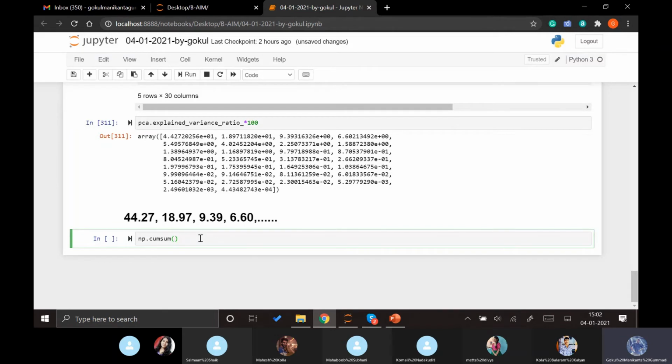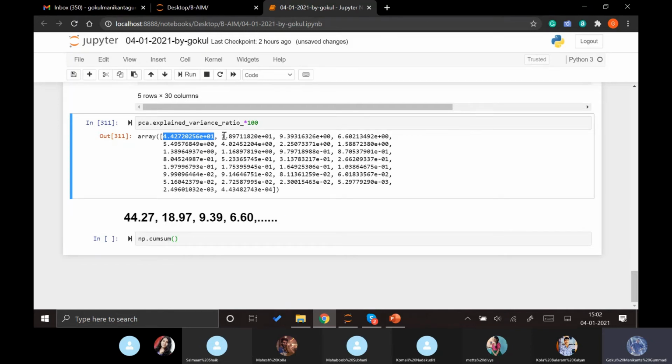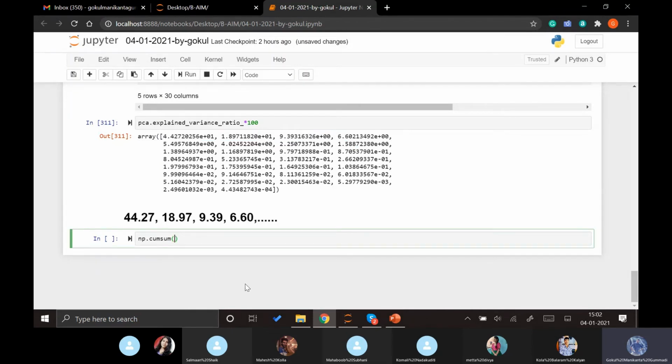This comes from cumulative summation. What it is actually doing is: the first one gives 44%. For the second value, it adds 44 plus 18 and gives some value. The third one adds 44 plus 18 plus 9, and the fourth value adds 44 plus 18 plus 9 plus 6. So this is how it gives us the result. What should we give inside? Inside we need to give our previous PCA explained variance ratio.